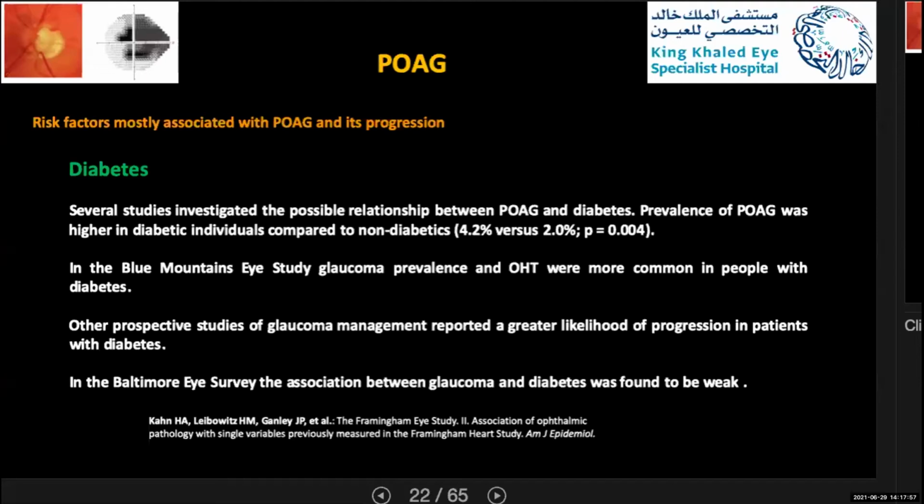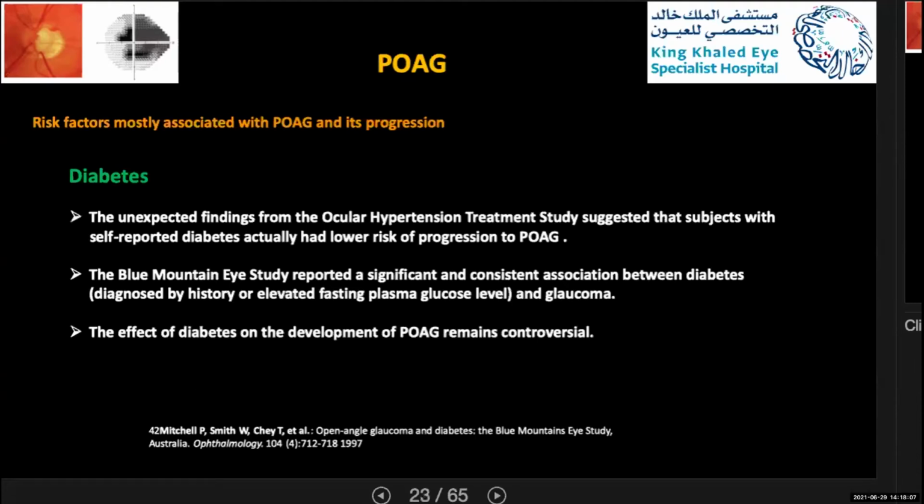Another study, the Baltimore Eye Survey, found the association between glaucoma and diabetes to be very weak. And the unexpected finding from the Ocular Hypertension Treatment Study suggests that subjects with self-reported diabetes actually had a lower risk of progression to primary open-angle glaucoma, and they found self-reported diabetes to be a protective factor when they calculated the risk.